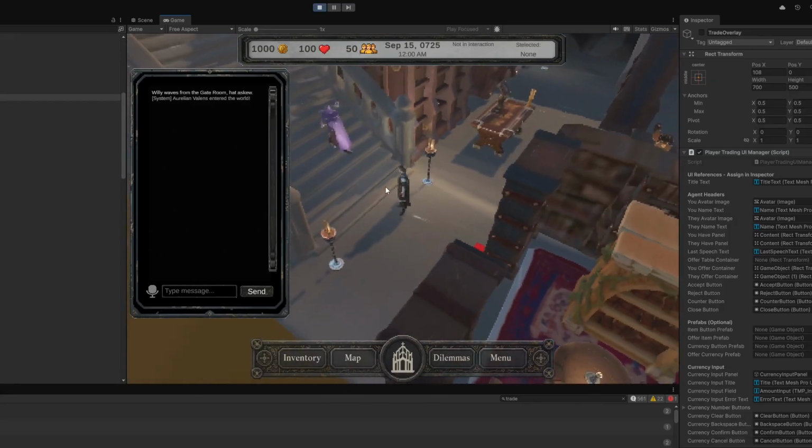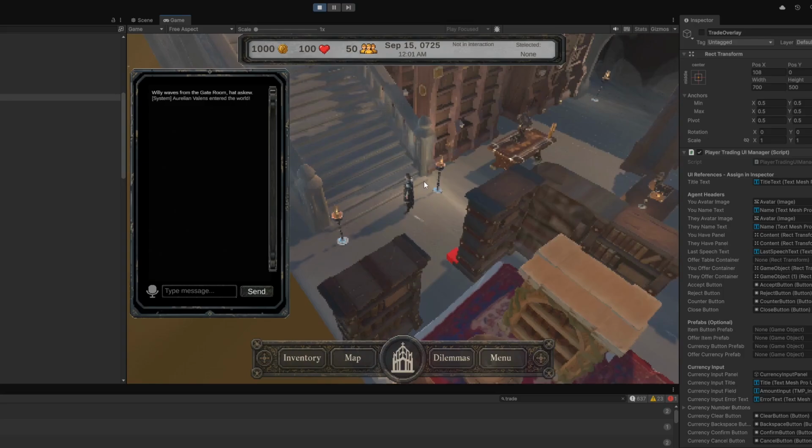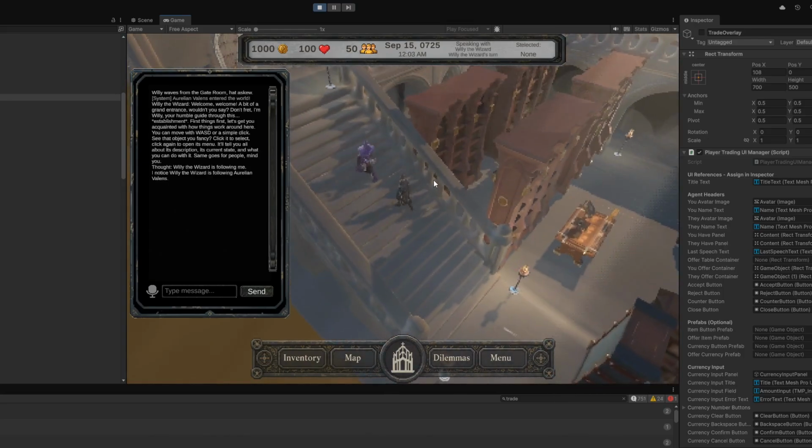Okay, so that was a demonstration of the real-time voice chat as well as trading functionality in Cloak and Scepter.